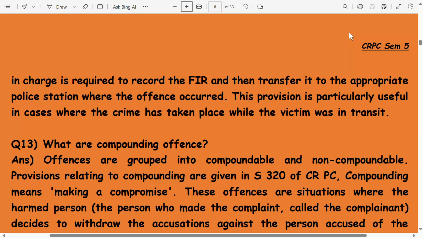The officer in charge is required to record the FIR and then transfer it to the appropriate police station where the offence occurred. This provision is particularly useful in cases where the crime has taken place while the victim was in transit.